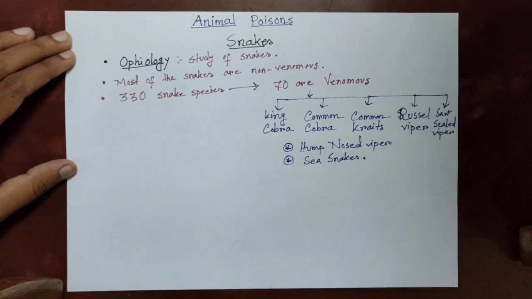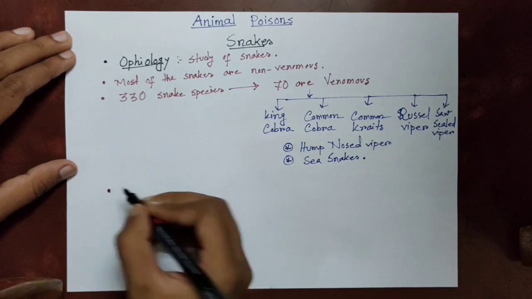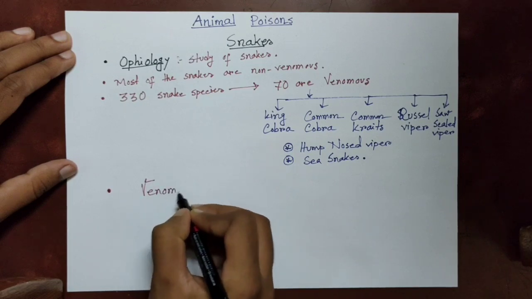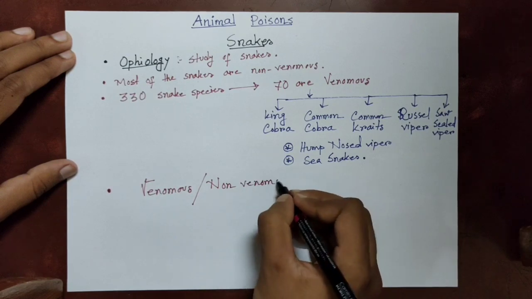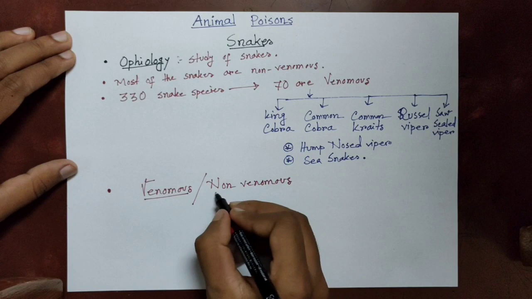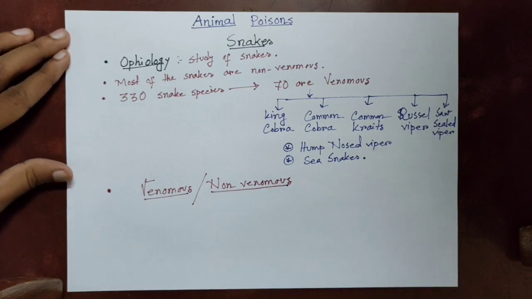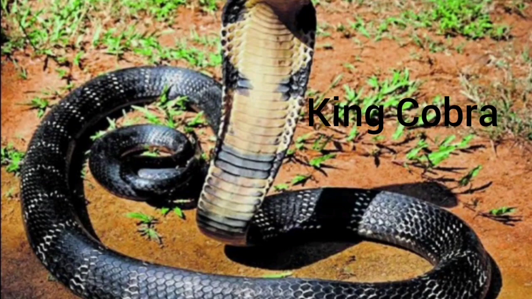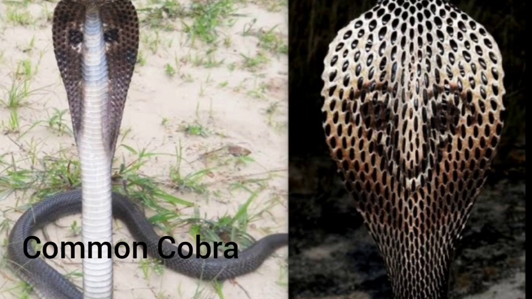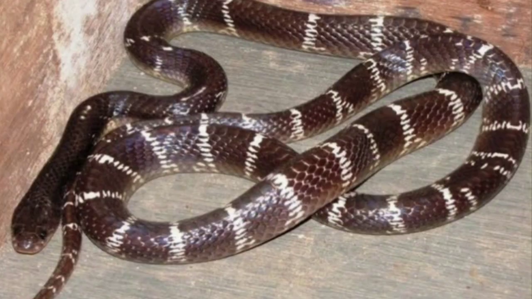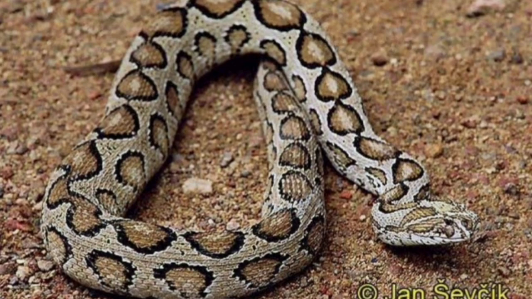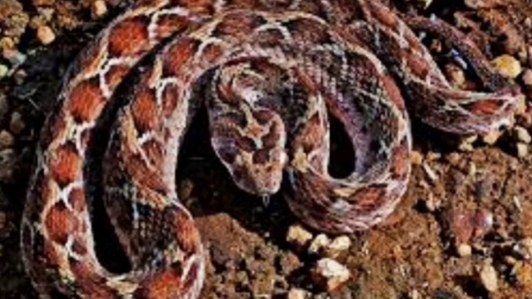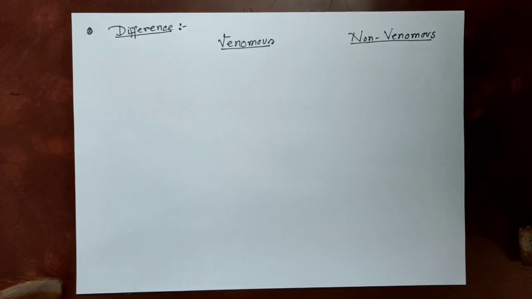So we should differentiate which are venomous and which are non-venomous snakes. For differentiation, we need to know the characteristic features of venomous and non-venomous snakes. So this is a king cobra, which is large. This is common cobra. This is common kraits, and this is Russell viper. This is a saw-scaled viper. So let us talk about venomous and non-venomous snakes.